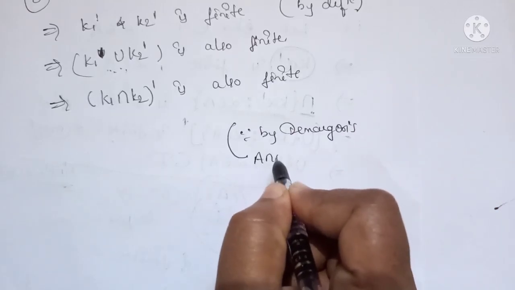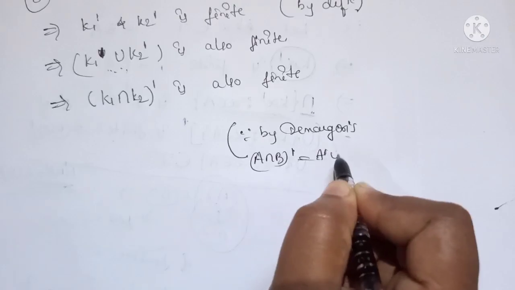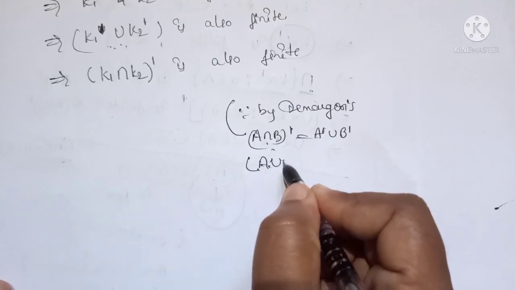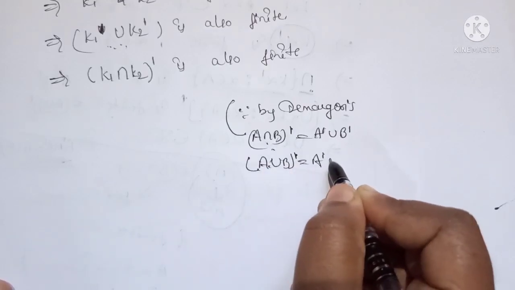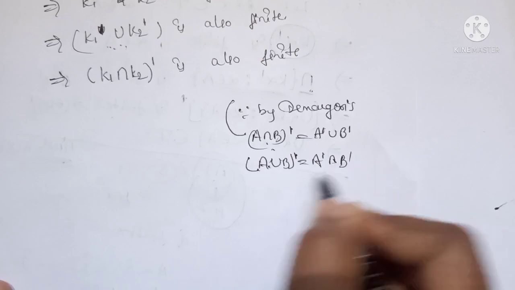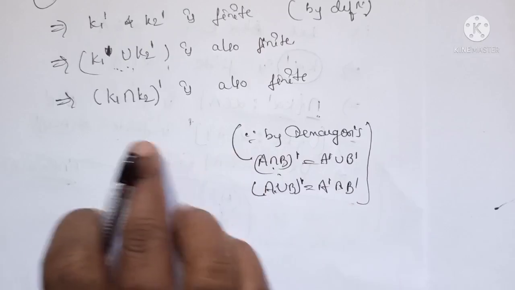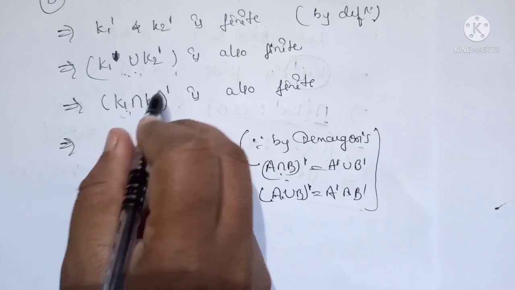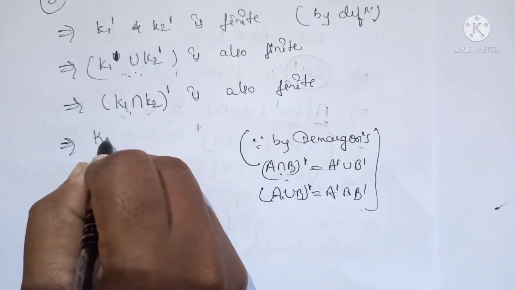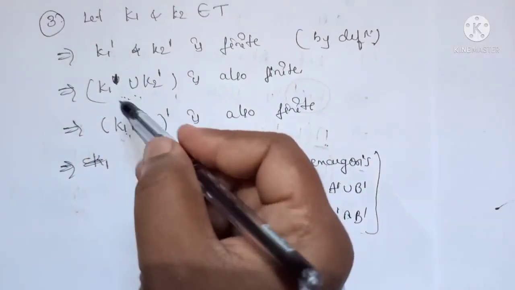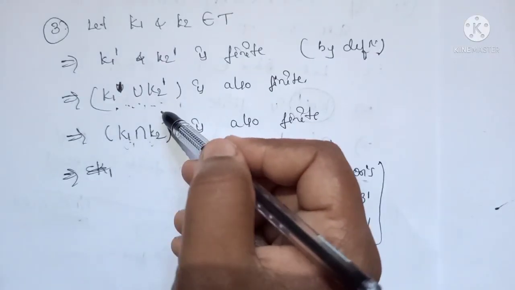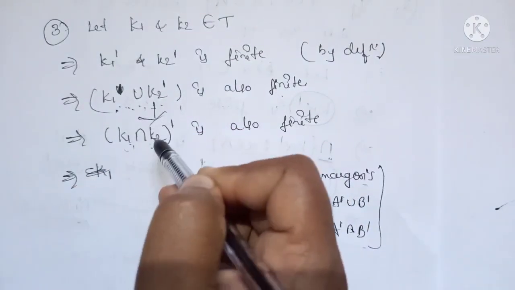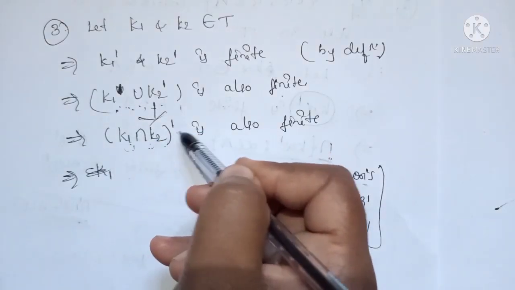We have (A intersection B)' equals A' union B'. I will write one more law, that is (A union B)' equals A' intersection B'. Okay, so this is by De Morgan's law. If I apply the first one, we have already written K1' union K2' is finite. Then if I apply De Morgan's law, we get (K1 intersection K2)' is finite.